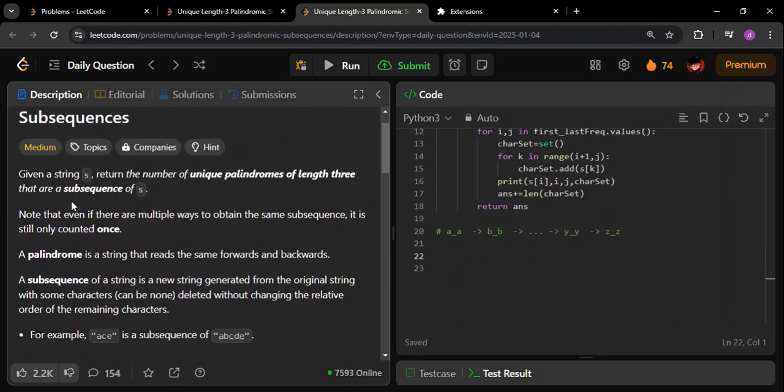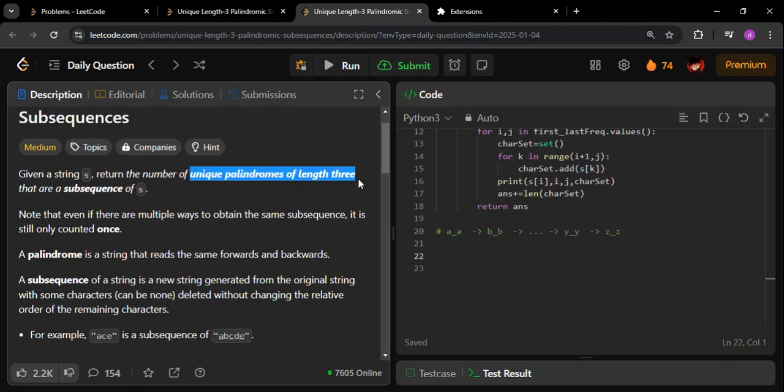Now coming to the question. Given a string s, return the number of unique palindromes of length 3 that are subsequences of s. So what are subsequences? We'll come to this. Remember, there are two things here: one is a substring, the other one is a subsequence. We'll see the examples now, but in this question they are talking about subsequence, and the subsequence that we are talking about should be a unique palindrome of length 3.